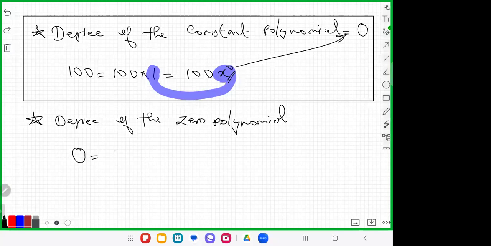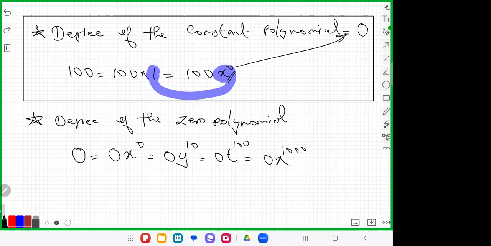Look, 0 into x raised to 0. What will it be? 0. 0 എന്നുള്ളത് അത്രയും പവർഫുൾ ആണ് അല്ലേ? 0 into something is equal to 0. Or if you want, you can write 0 into y raised to 10. Or 0 into t raised to 100. Or you can write 0 into x raised to 1000. What will it be? Answer is 0.